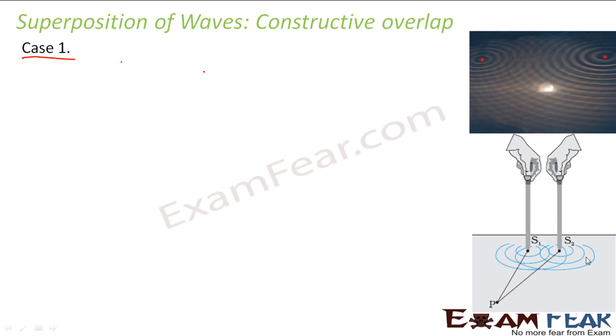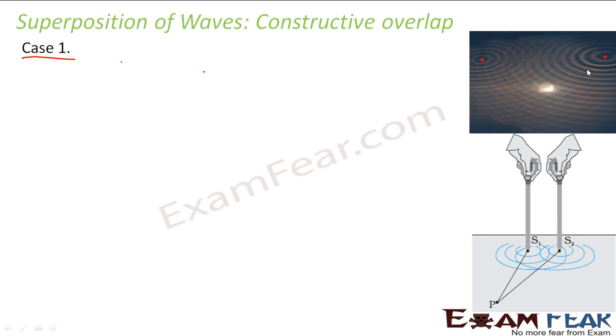Here I have represented it in the form of a diagram. This is how the wave fronts will be formed. Now if you look at it, the wave fronts of S1 and S2 will overlap with each other. This overlap can be a constructive overlap. This overlap can also be a destructive overlap. So both the possibilities are possible.